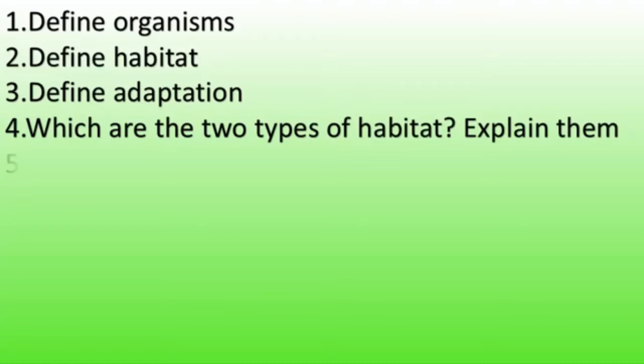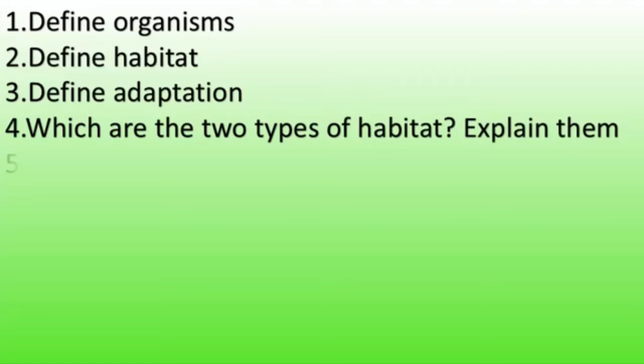Which are the two types of habitat, and explain them. The two types of habitat, write like this: point number 1 is terrestrial habitat, and point number 2 you can write aquatic habitat. Then write terrestrial habitat and write its definition, like the plants and animals that live on land are said to live in terrestrial habitats. That is also a direct one. You can write examples: forest, grassland, desert. You can write the examples as given in your textbook.